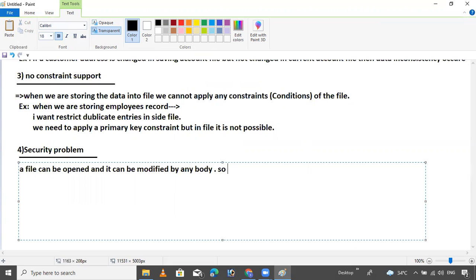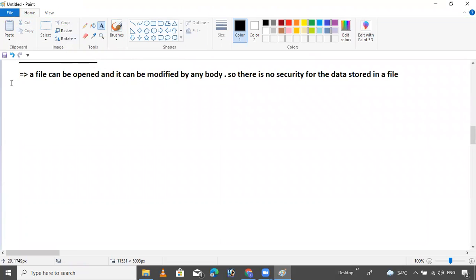There is no security for the data stored in a file. What does it mean? Anyone can change the data if a file is opened. File is open, so anyone can change it. This is the security reason. That's why nowadays we are not using it.